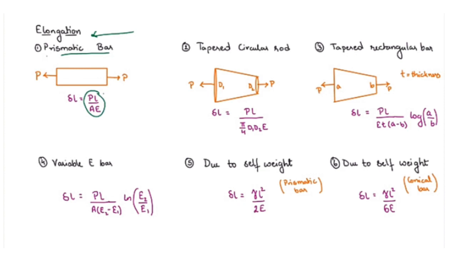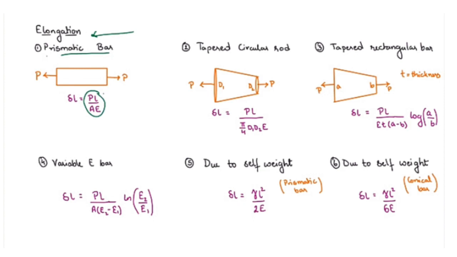So elongation for a prismatic bar is given by P into L by AE, where P is the load, L is the length of the bar, A is the cross section area, and E is the Young's modulus of the bar material.